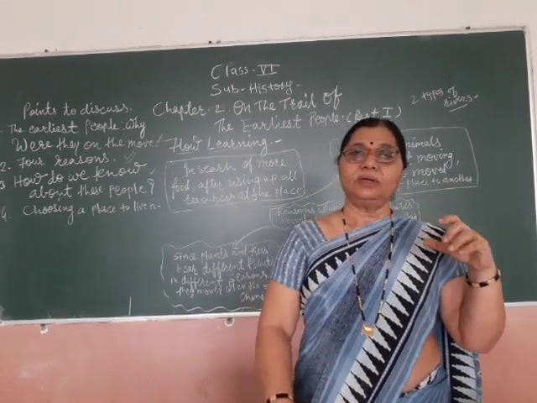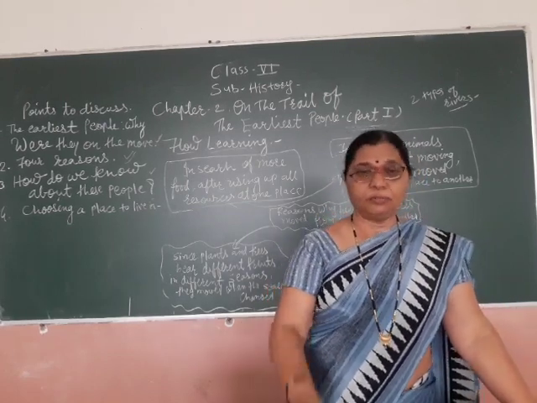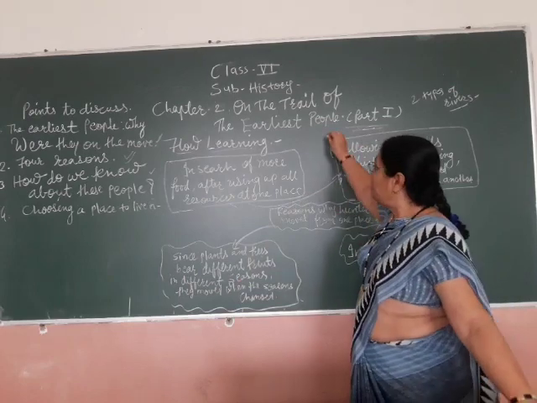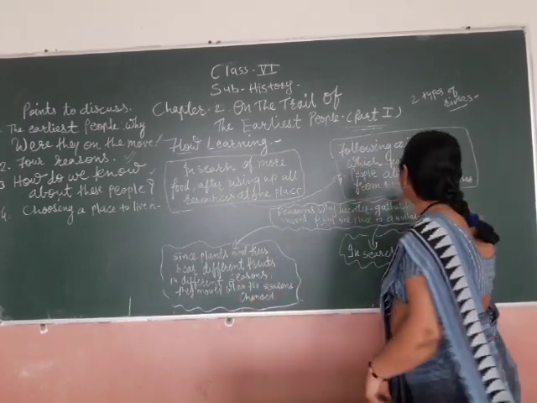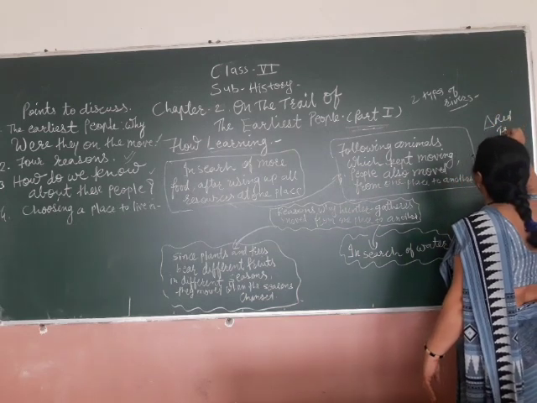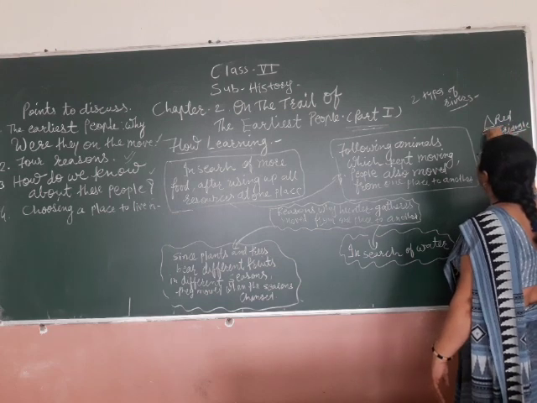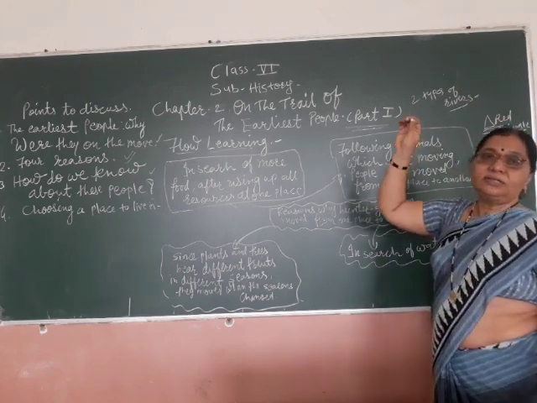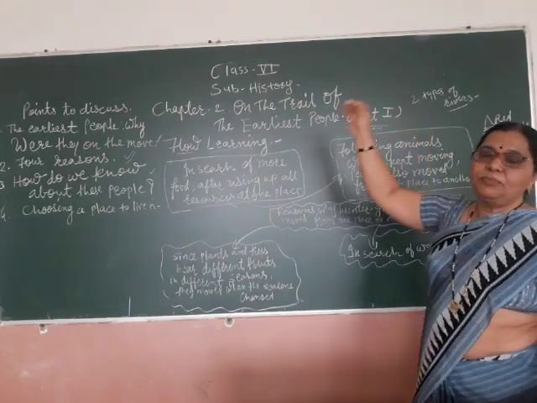Understood? Now archaeologists found that, on your page number 14, a map is given with a triangle and a rectangle. The rectangle shows where archaeologists found that these people were living.